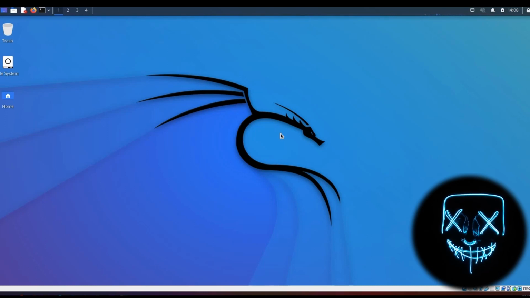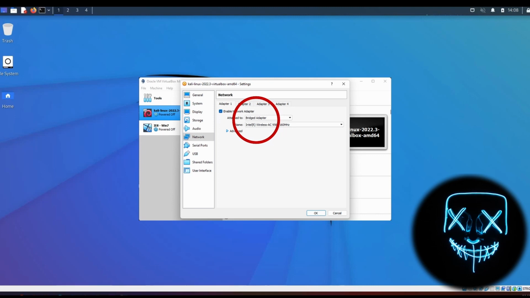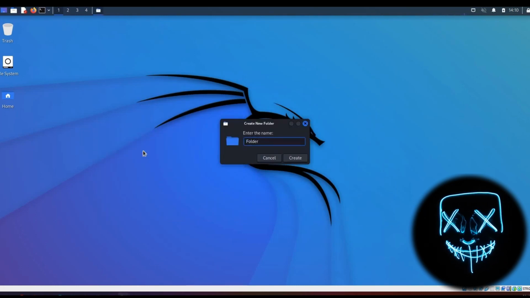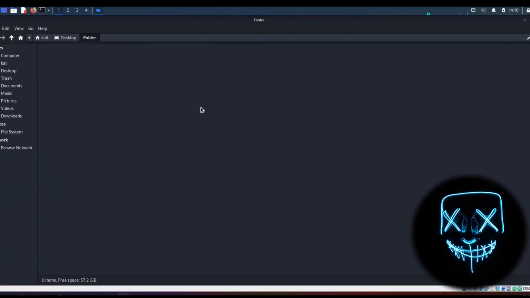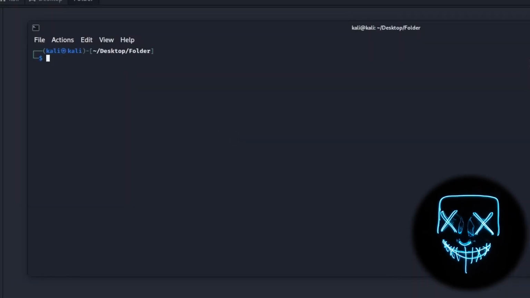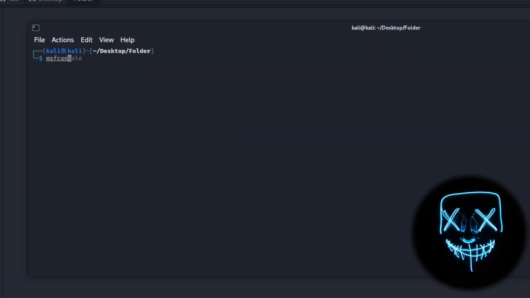So that means now that we have to connect our Kali machine directly to the router, as we did in the last video, by changing the adapter setting to bridged adapter. Now, let's create a new folder and work inside that folder. Right click, open terminal here. To start Metasploit, just type msfconsole, and